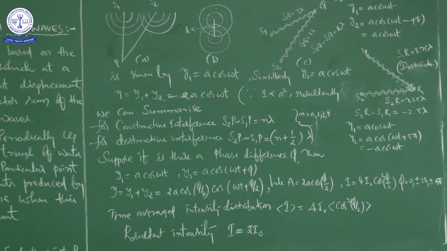Okay, right. So now what about the resultant intensity in case of destructive interference? It will be 0, no? Resultant intensity will be 0, because the resultant displacement is also 0. So when displacement is 0, intensity is also 0. But in case of constructive interference, the resultant intensity will be 4I0, so 4 times the intensity of any one of the waves.